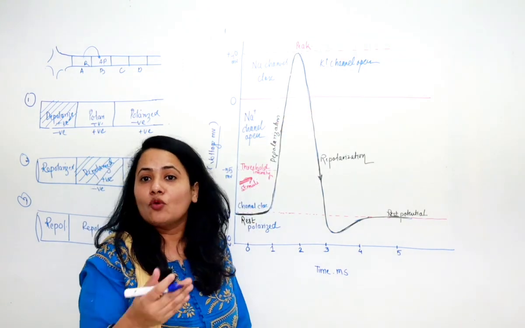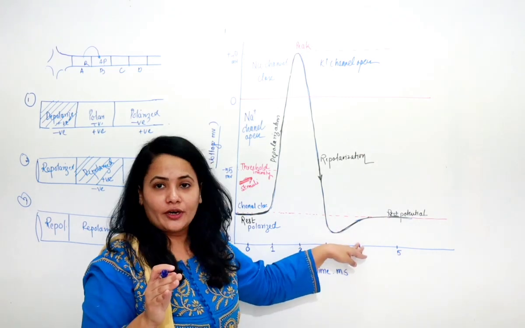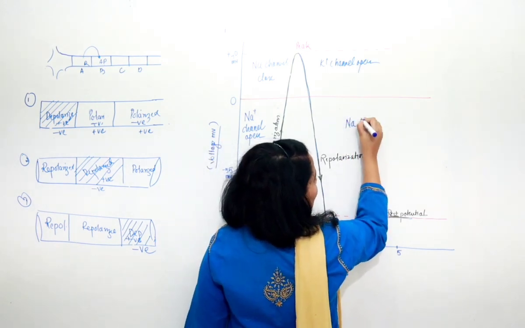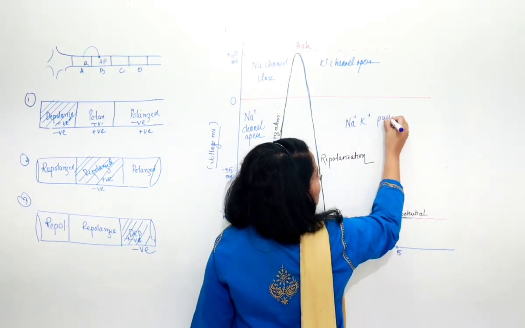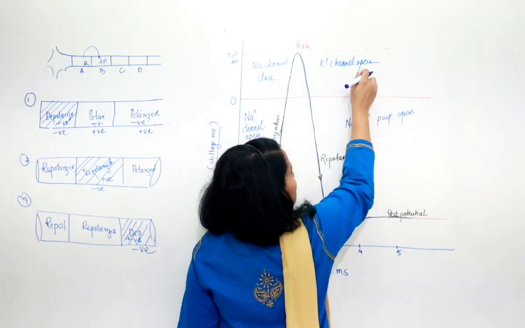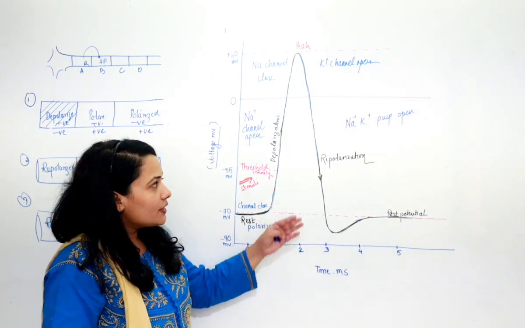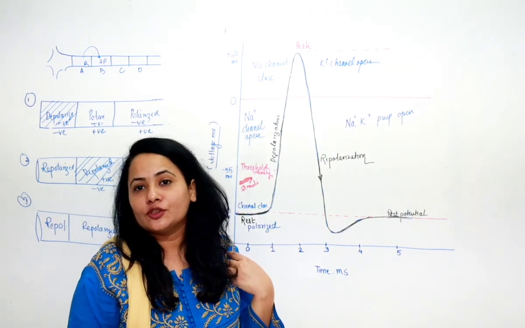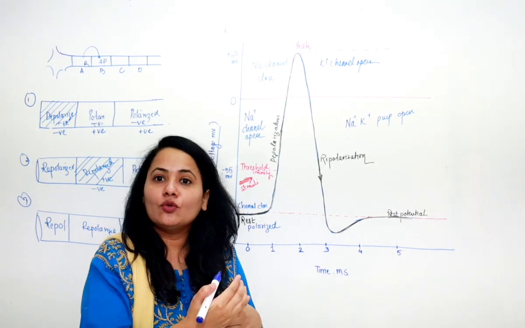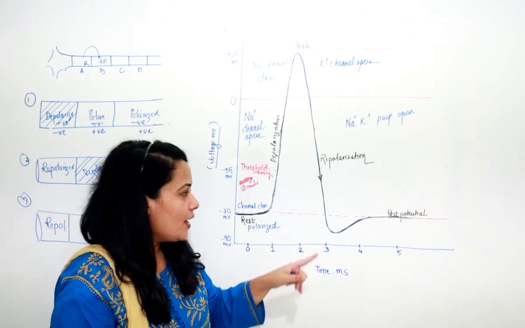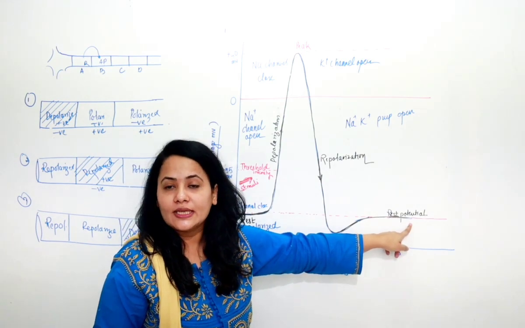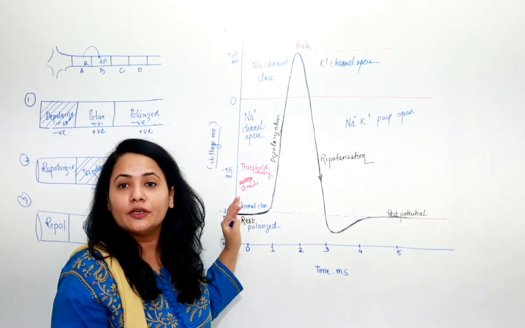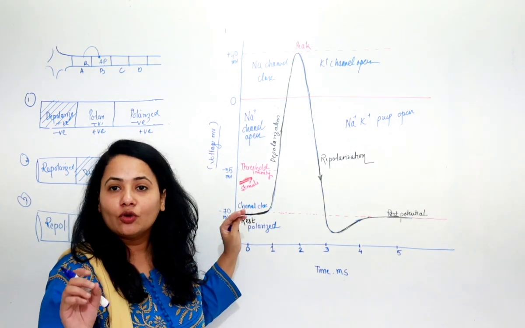Now this will create more disturbance. So in order to get repolarization back to the polarized condition, what happens over here? We know that at the last, the sodium potassium pumps open, and the channels will again get closed. And as soon as the sodium potassium pump opens, 3 sodium goes out and 2 potassium gets into the neuroplasm, and again it gets back to the resting potential. So this is a graphical representation of the conduction of a nerve impulse.